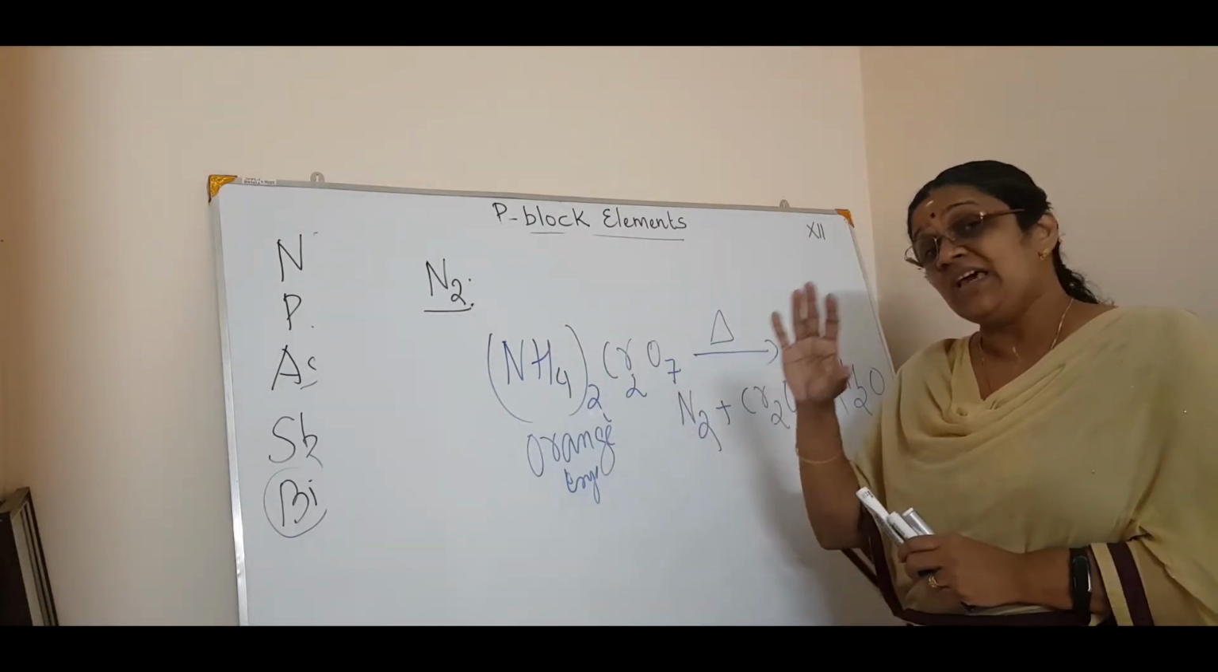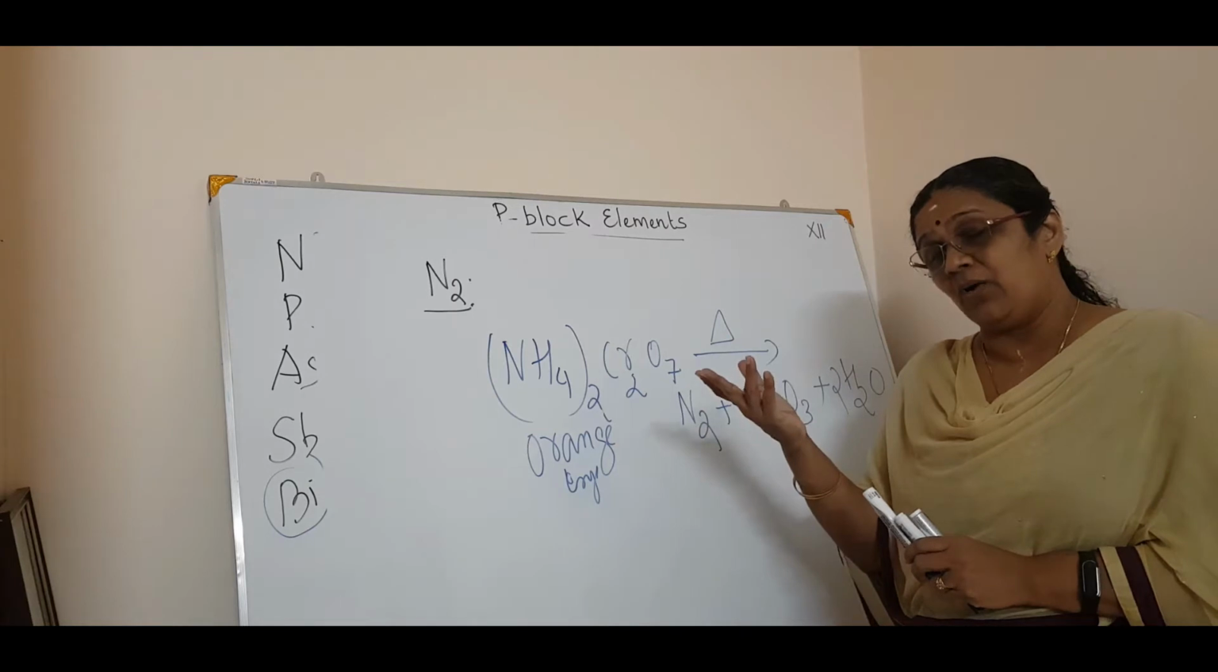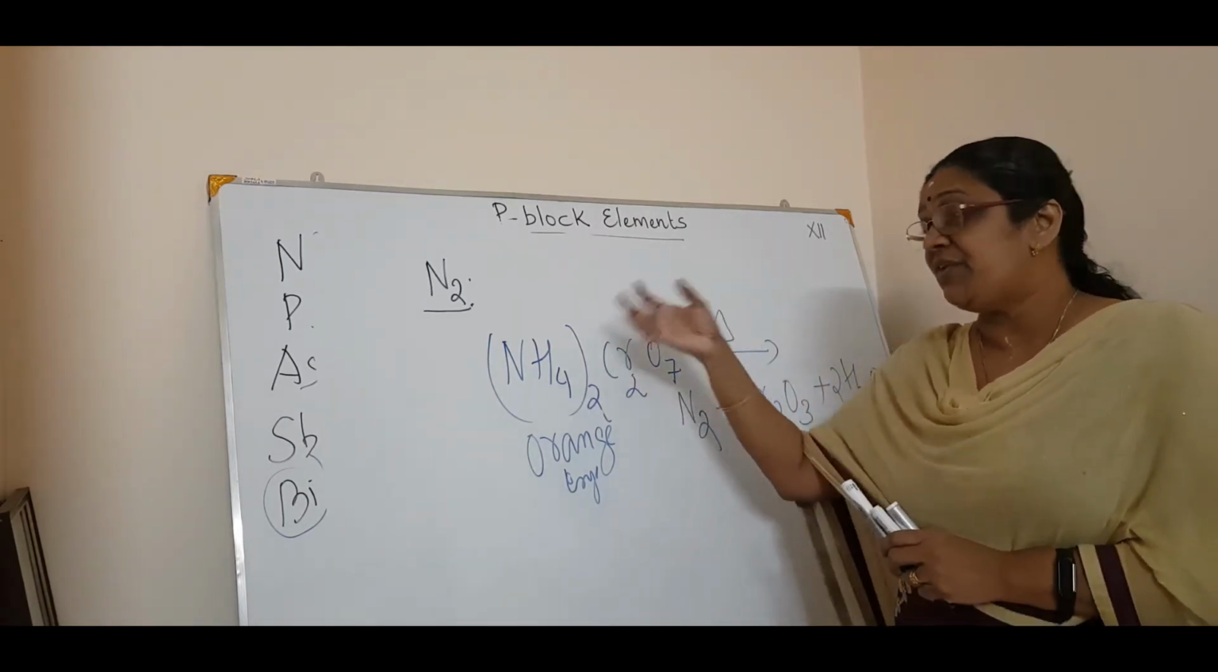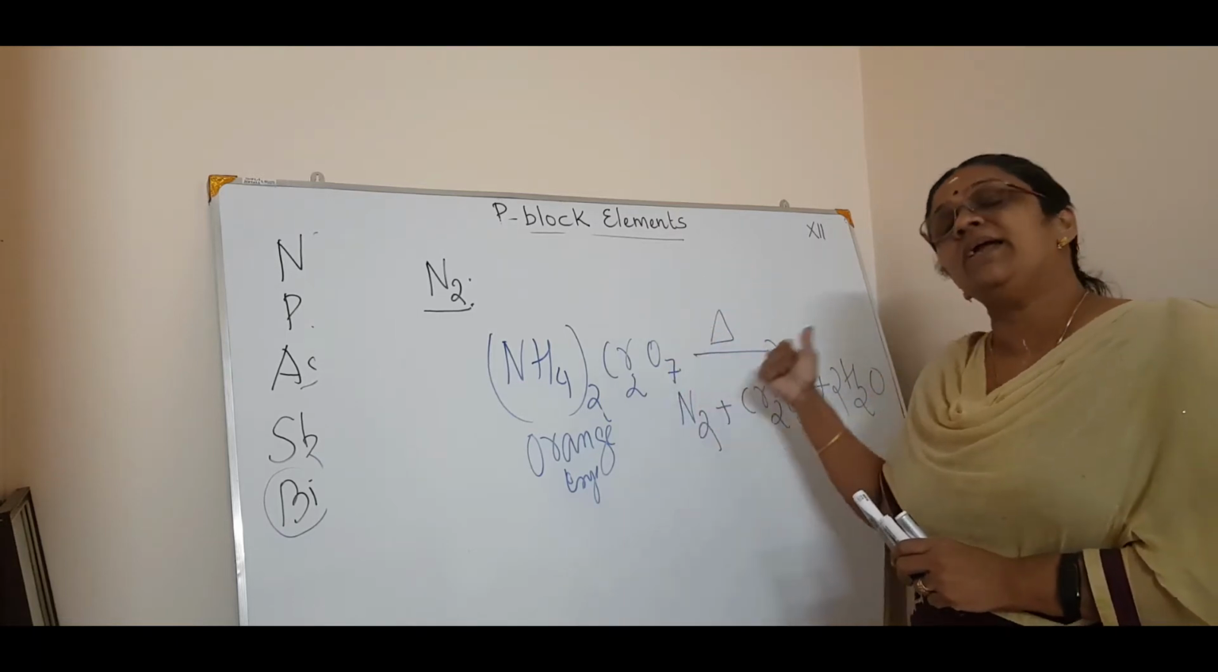The first preparation was the lab preparation. How did you prepare in the lab preparation? That is, when ammonium chloride is treated with sodium nitrite, you will get nitrogen.